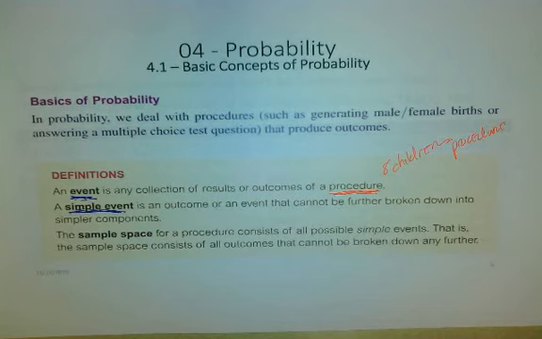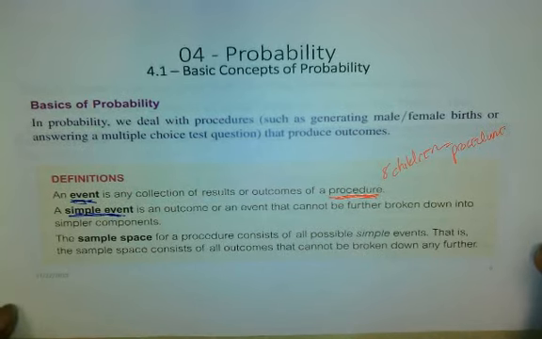So the fact that we say the probability of having 2 girls, that can happen a number of ways. So it's not a simple event, because you can break down that event into something that has many ways of occurring. A simple event is broken down into its simplest format. Now, I know this language might be a little bit confusing, and we'll show how these things relate to each other in the next slide.